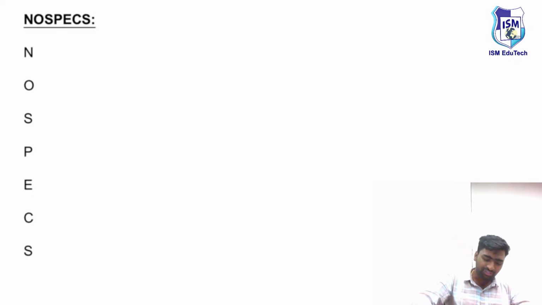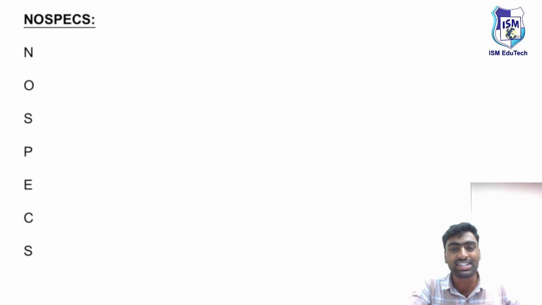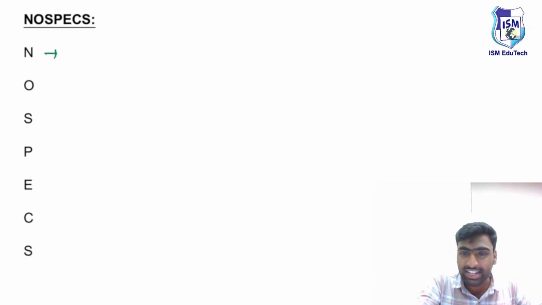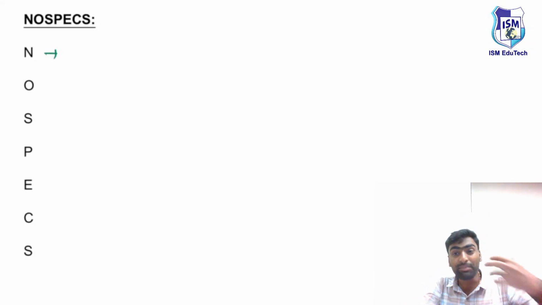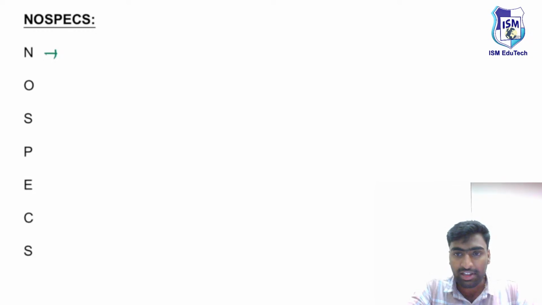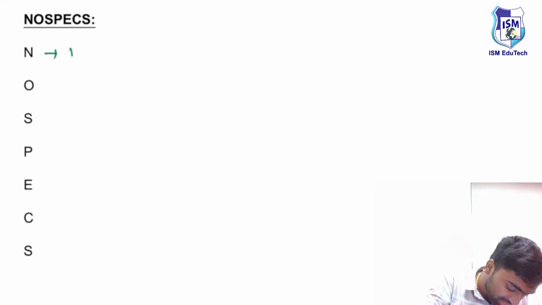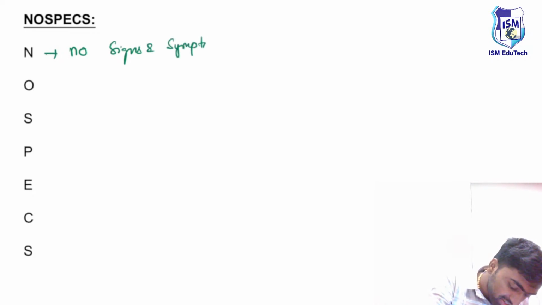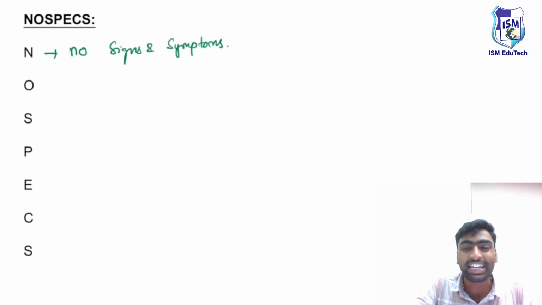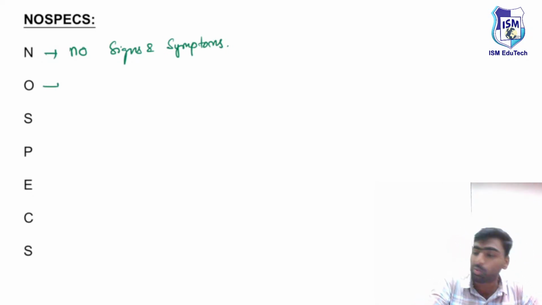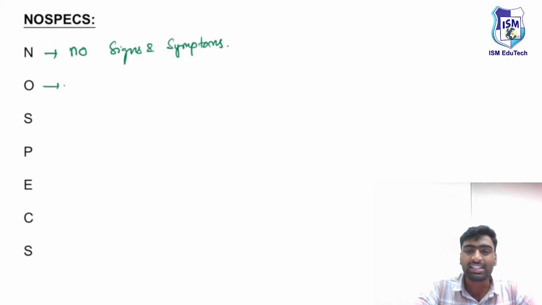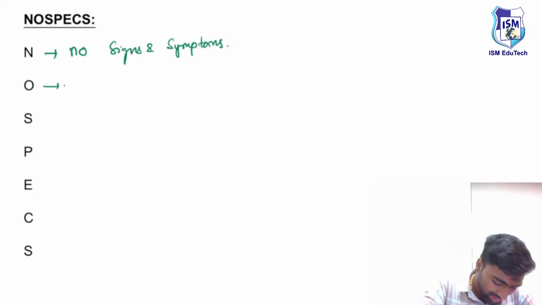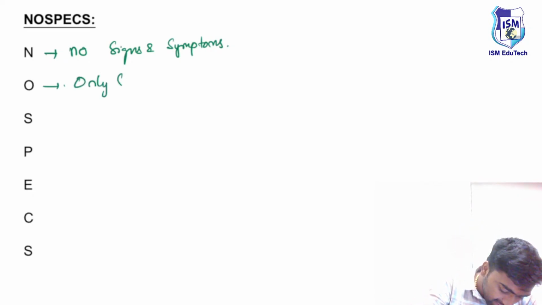For example, these are all initial letters. If you see the first letter, N, it refers to no signs and symptoms. There may be some exophthalmos, some proptosis, but no signs and symptoms. The signs and symptoms are yet to develop. Next one is the O. In this O, you will see there is only presence of signs, only signs, whereas still no symptoms.